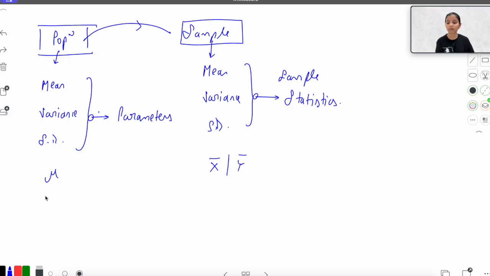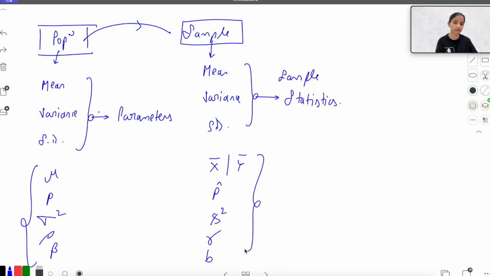Here the population proportion is denoted by p, and the sample proportion by p cap. Similarly, the variance is denoted by sigma square, and the sample variance by s square. Also the correlation coefficient, here it's rho and here it's r, the sample correlation coefficient. Similarly for the regression coefficient, we have beta here and b here. So these are the population parameters, and these are my sample statistics.